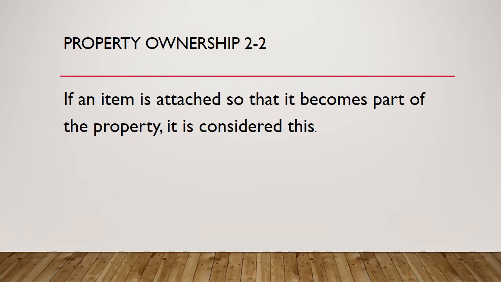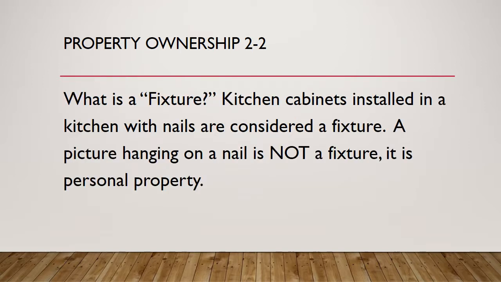Question 2. If an item is attached so that it becomes part of the property, it is considered this. What is a fixture? Kitchen cabinets installed in a kitchen with nails are considered a fixture. A picture hanging on a nail is not a fixture, it is personal property.